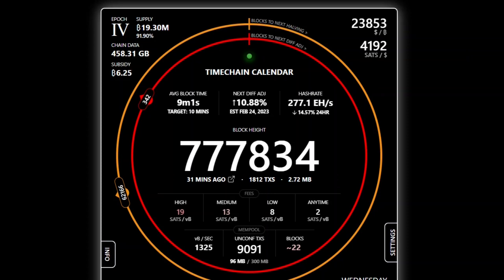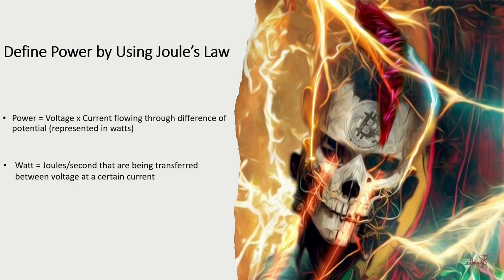Now that we understand voltage and current, we can define power by using Joule's law. Power is equal to voltage times the current that is flowing through that difference of potential. That energy is represented in watts. Alternatively, we can say a watt is equal to the joules per second that are being transferred between a voltage at a certain current.